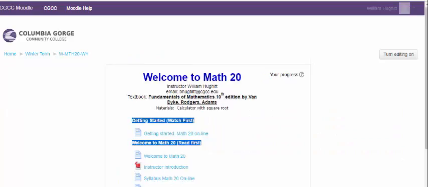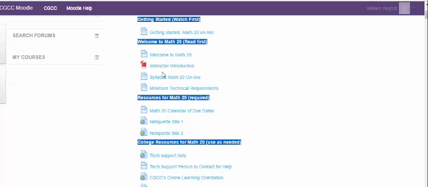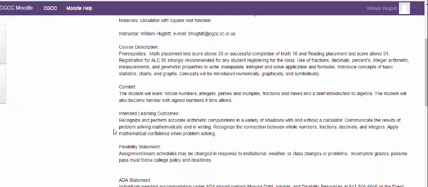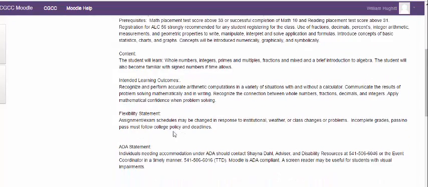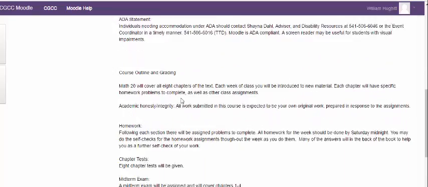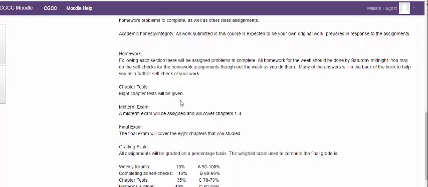The next thing you'll see here is a quick little introduction about myself, and then probably the most important thing to most of you is going to be the syllabus. It'll take you again through the course description, the content of the course, the intended learning outcomes, information if you need accommodations, not only for this class but any other class, some information about how you can get some help with that at the college, and then how things are graded.